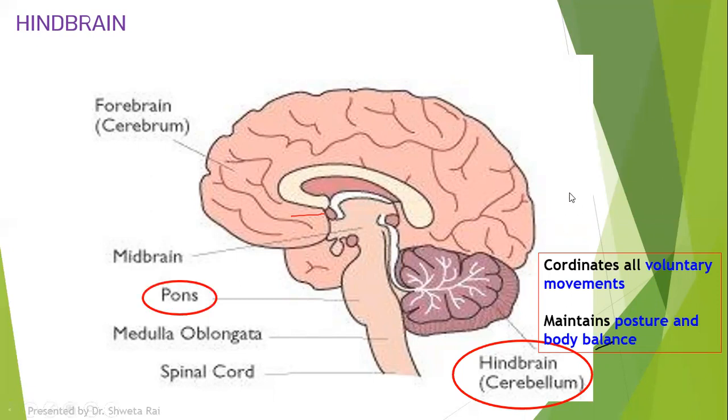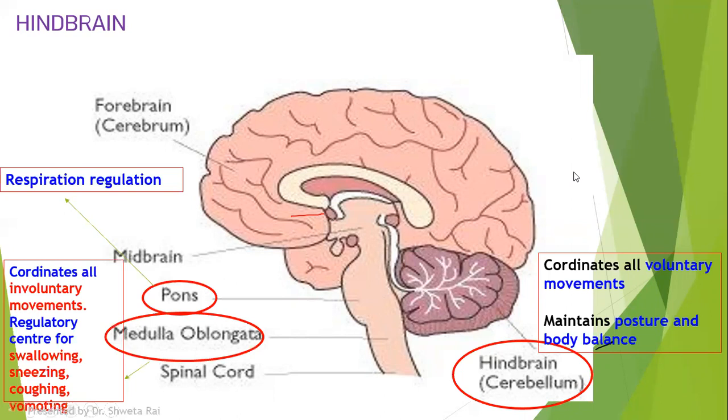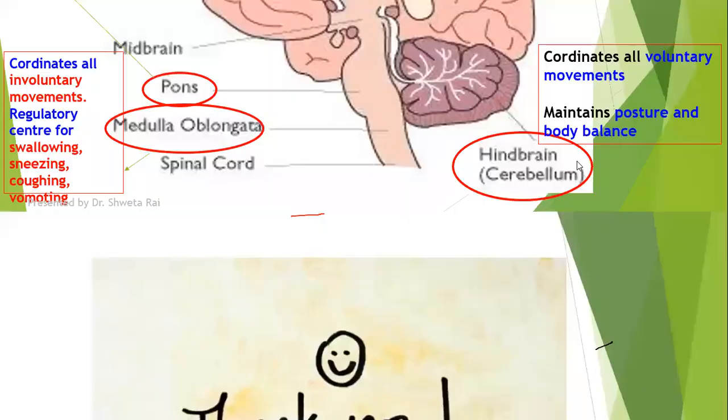balance. The second part is your pons varolii, which is a regulatory center for respiration. It has the centers for regulation of respiration, that is inspiration and expiration. Then we have the medulla oblongata, which coordinates all the involuntary movements such as swallowing, sneezing, coughing, vomiting, etc.